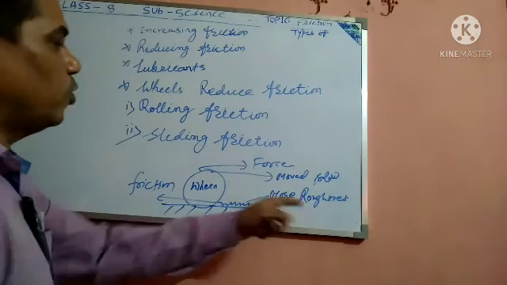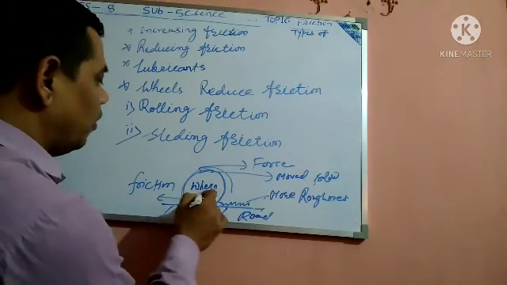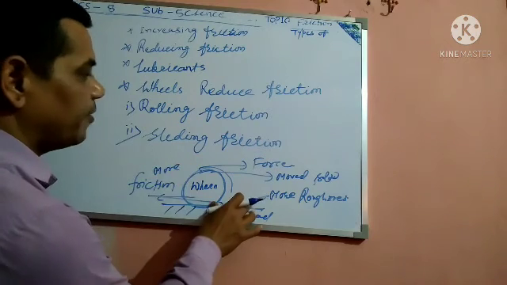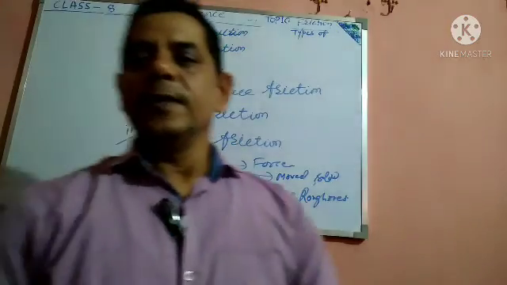If roughness is more, the wheel moves very slowly, so friction is more. On a smooth surface, the force is more effective, so friction is less.